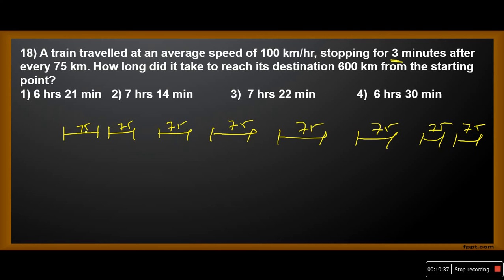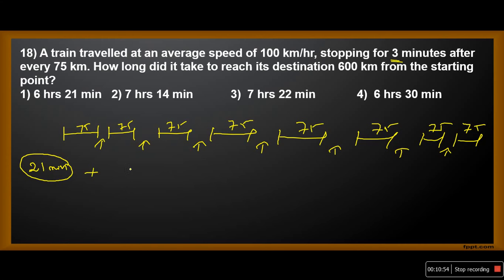Is it clear? Now after first 75 kilometers, one stoppage for 3 minutes, second stoppage, third stoppage, fourth, fifth, sixth, seventh. It means for stoppage itself it will take 21 minutes. So this is for stoppages.